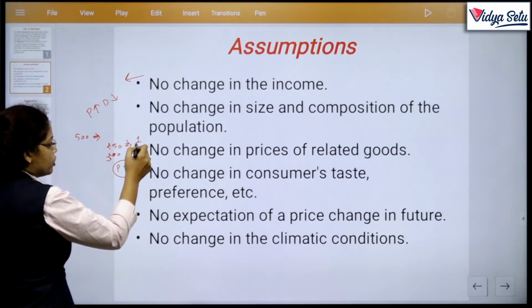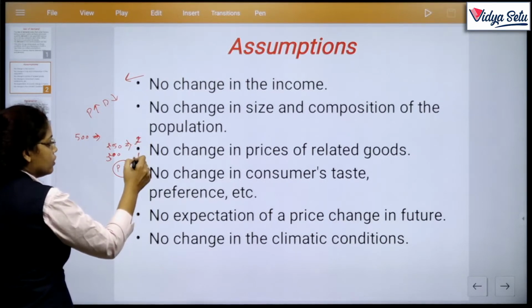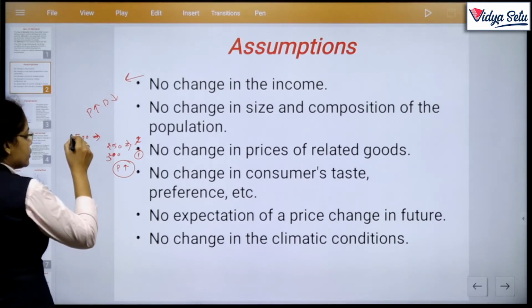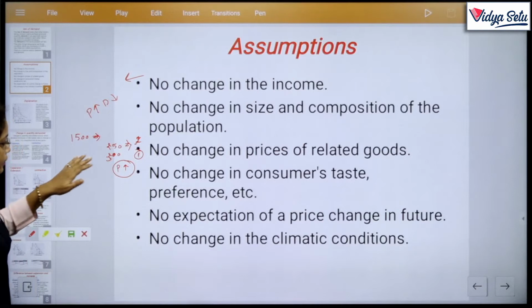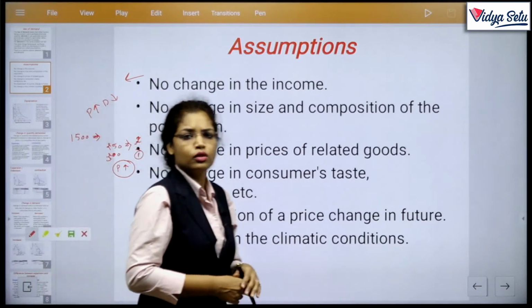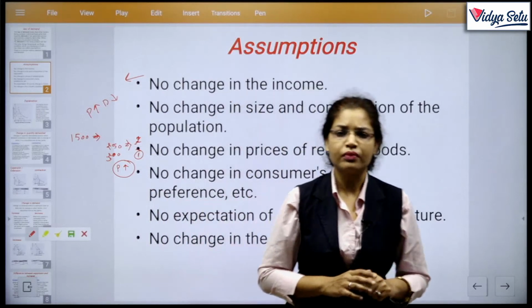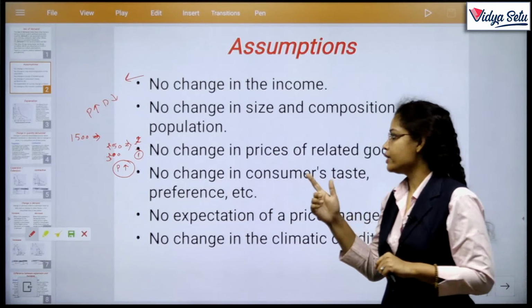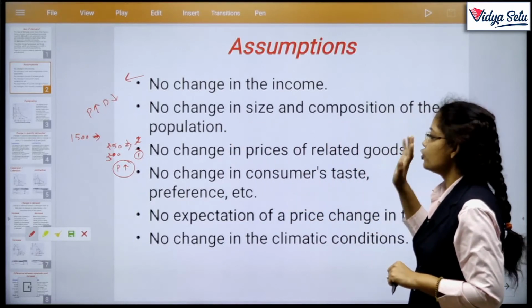Now the consumption should become 1. But at this time, if income also increases to 1500, then this commodity does not become costlier to this person. So here we have to assume that there is no change in income,